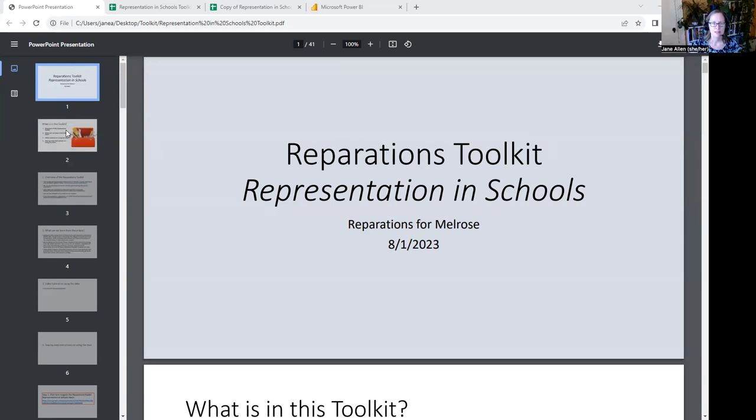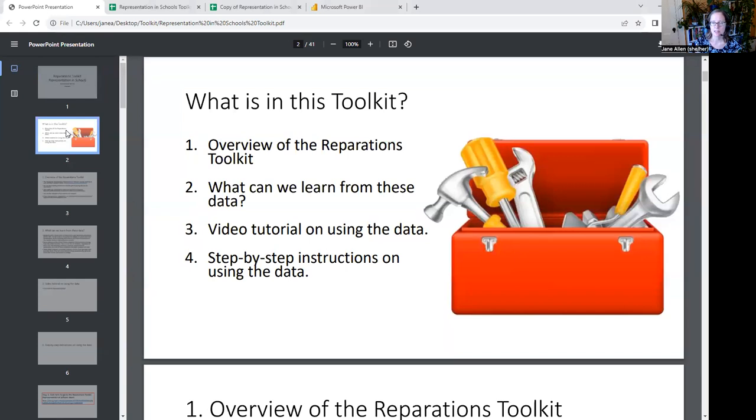So in this representation in schools toolkit, as in all our toolkits, you'll see a few standard things. One is an overview of the toolkit. Another thing is what we can learn from the data. Then a video tutorial on using the data, which is this that we're recording now, and then step-by-step instructions on using the data.